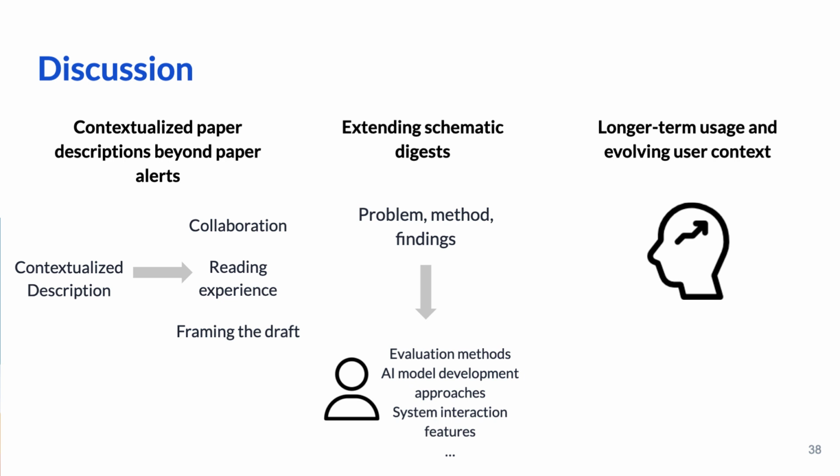The schema to compare multiple papers can be tailored for each user's needs beyond the default problem, method, findings, to accommodate individual research interests and deeper analytical needs. Actually, our study participants expressed a desire to customize the schema more finely. For example, they suggested preferences for specific aspects like evaluation methods, AI model development approach, and system interaction features. This customization could evolve dynamically, adapting to users' engagement patterns and providing more granular insights as they desired.